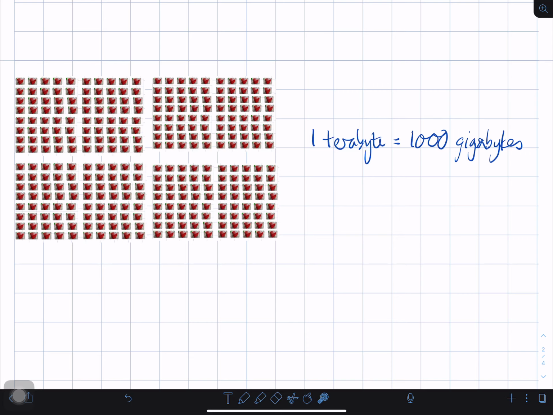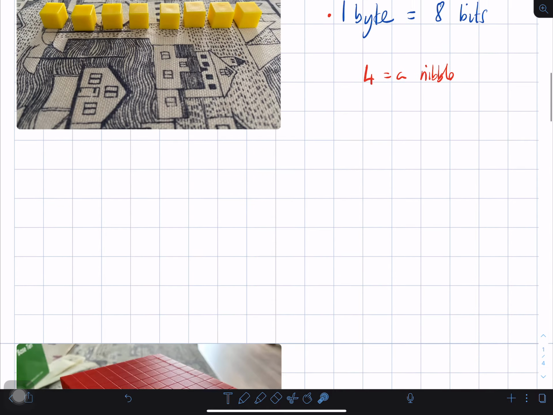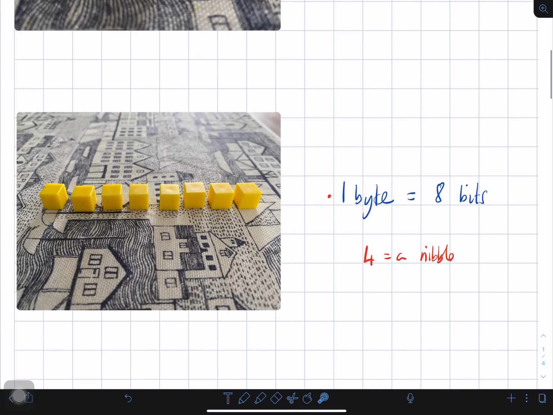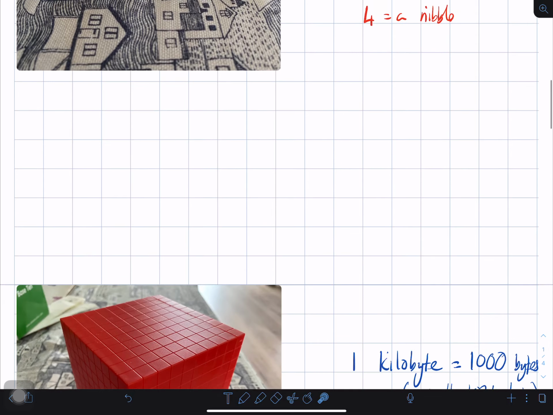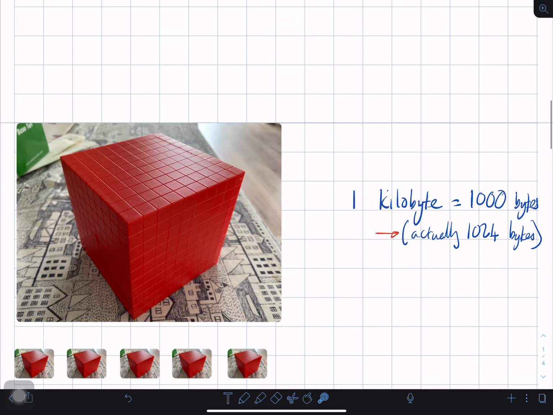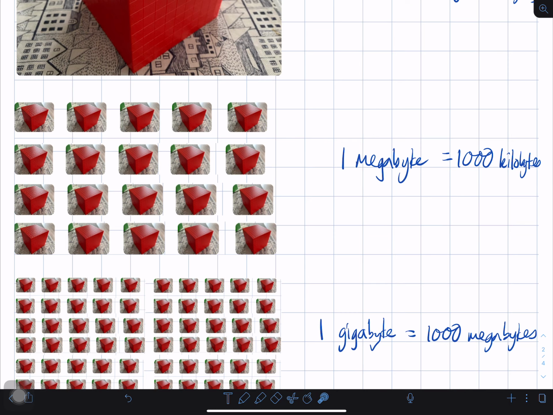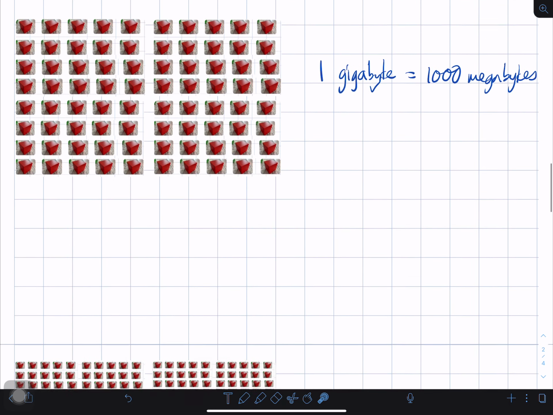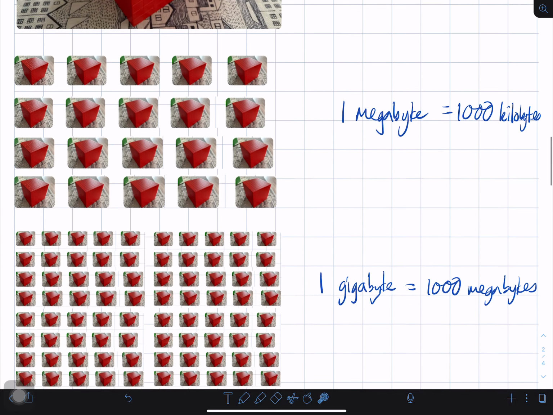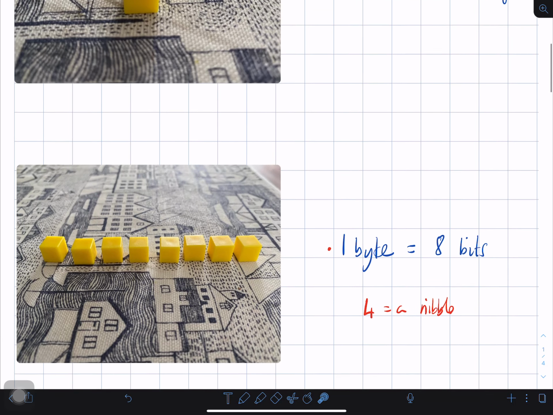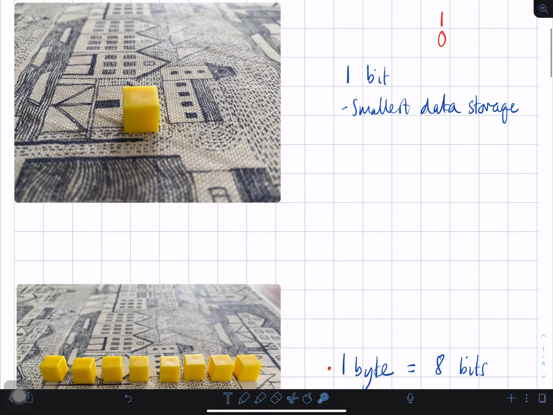There are more after this, but I will stop there. You can find out the next step if you want to: 1,000 terabytes, what is that? But this is how data is stored, and you can see the pattern here. Apart from the first one, where we have a bit and then 8 bits is a byte, it then goes up by 1,000 each time. So 1,000 bytes is a kilobyte, 1,000 kilobytes is a megabyte, 1,000 megabytes is a gigabyte, 1,000 gigabytes is a terabyte. As long as you know the order of the names, you can work out fairly easily how big each file size is.